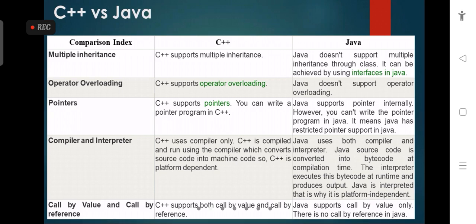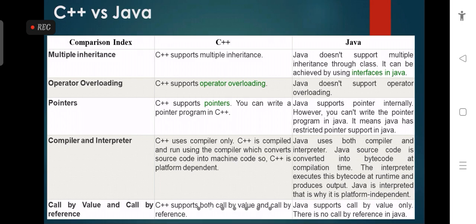And in C++, as we already learned in yesterday's lecture, C++ supports only a compiler, but Java supports both a compiler and an interpreter. C++ is compiled and run using the compiler, which converts the source code into machine code. So C++ is platform dependent. But Java supports both a compiler and an interpreter.